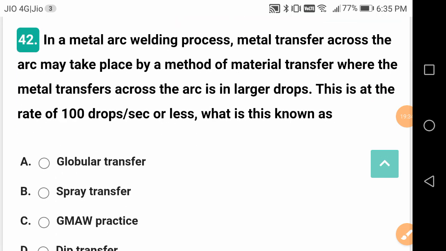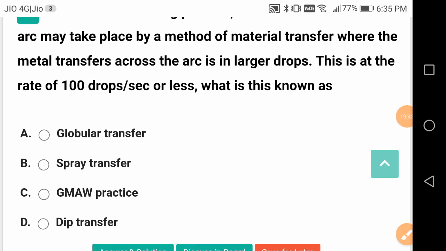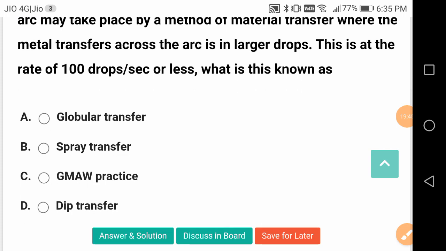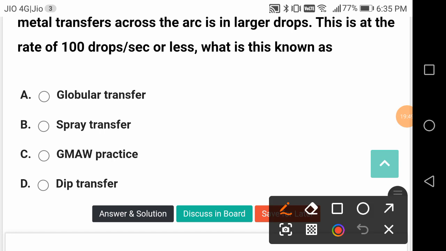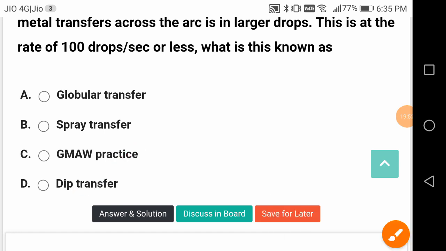In the metal arc welding process, the metal transfer across the arc may take place by a method of material transfer where the metal transfer across the arc is in larger drops, at the rate of 100 drops per second or less. What is this known as? This is a good question, friends. It's called dip transfer. In relation to this, globular transfer is also important. Spray transfer is also important. GMAW is not related to the process described here.